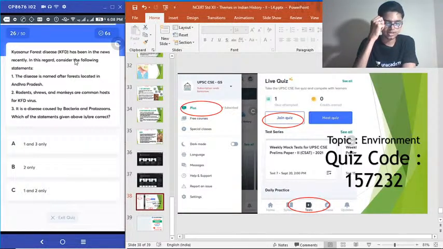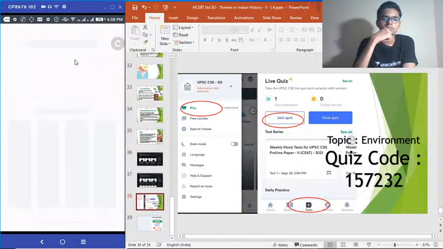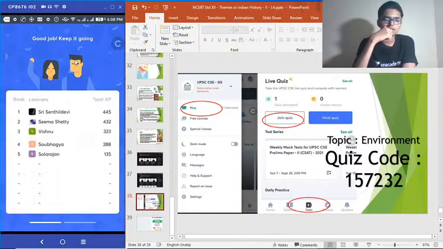Kyasanur Forest Disease. I think I have taken a class on this particular topic. Yeah, actually I did. Okay. Please go back and watch it. Option B, correct answer, 67%.